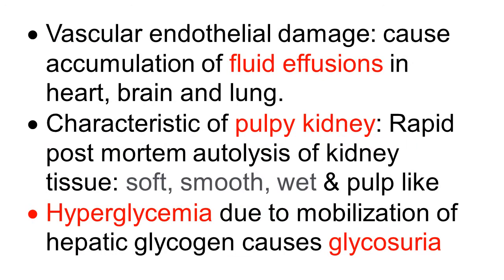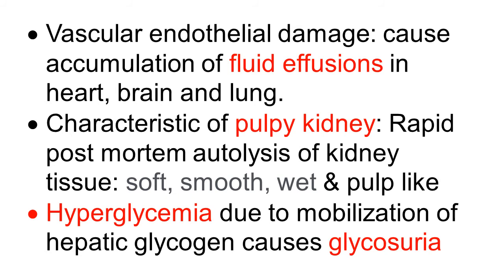Disease causes extensive endothelial vascular damage that causes accumulation of fluid effusions in various parts of the body. Important organs involved are heart, brain and lung, leading to serious consequences. It is observed on postmortem that there is rapid autolysis of kidney tissue.